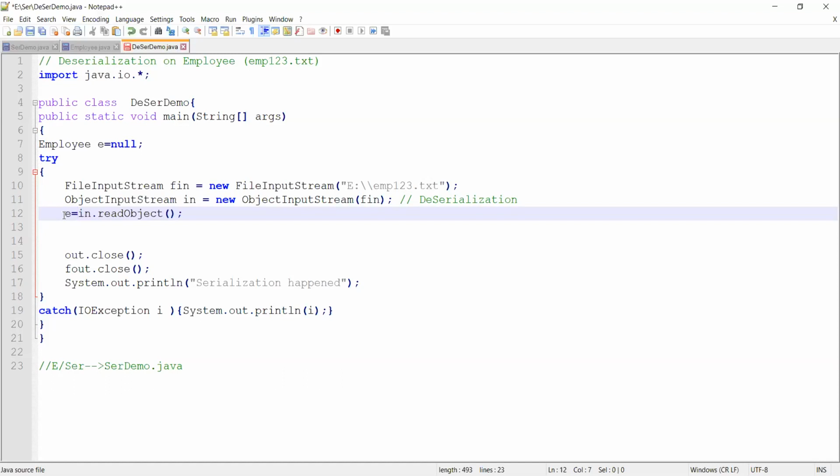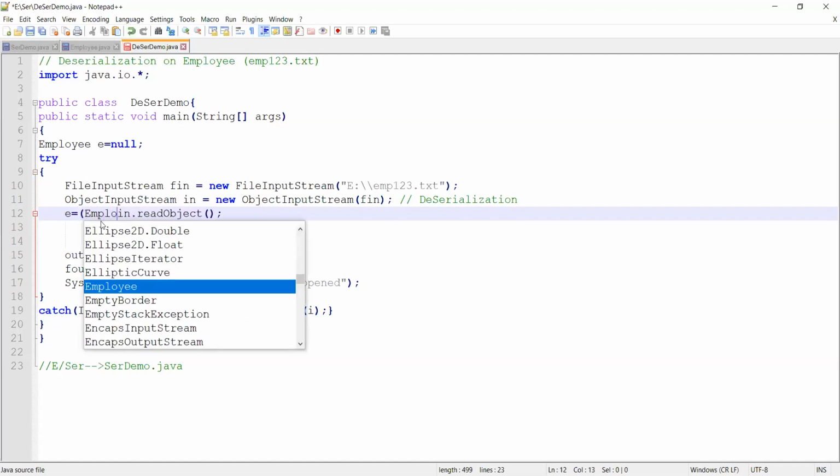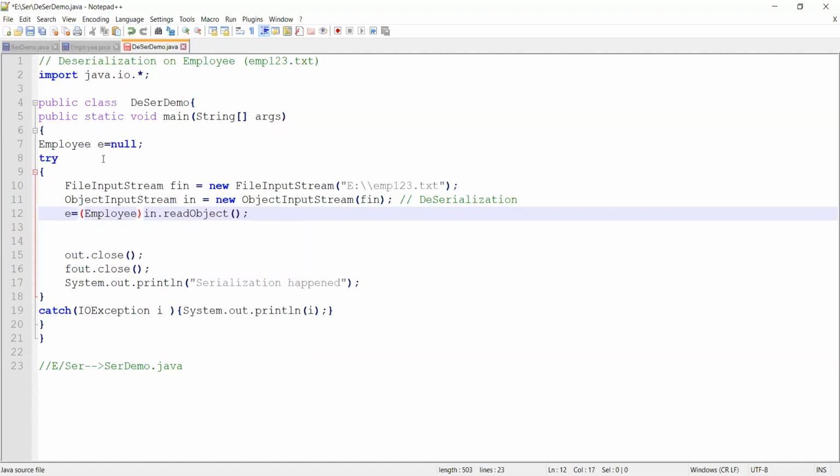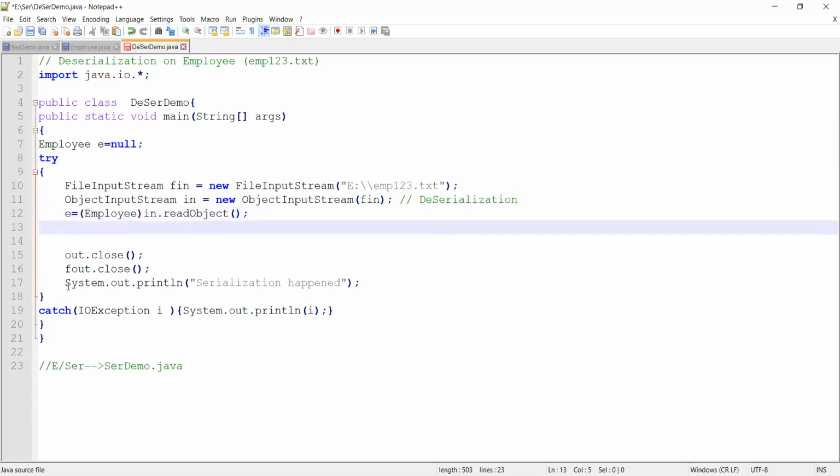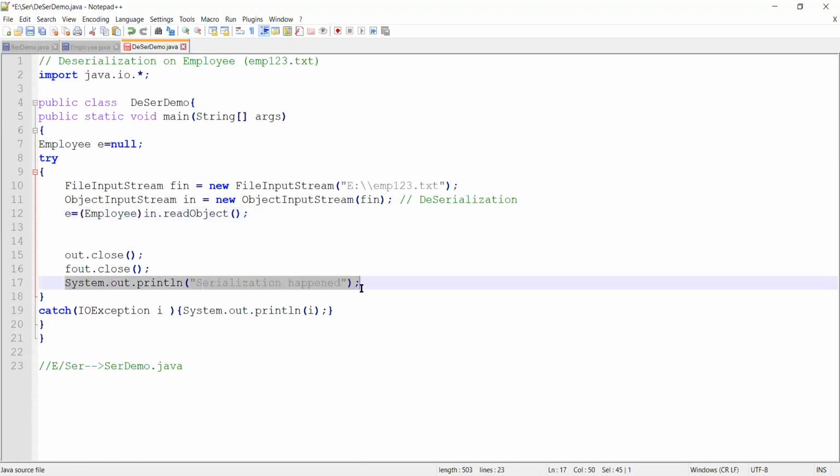Now look here, whatever you read will be in byte streams. You need to typecast it. You need to typecast it into what? You need to typecast it into your Employee, because Employee is a user-defined data type over here. I will be typecasting it into my Employee, and then you can try doing your output. I'll just give a few SOPs over here.